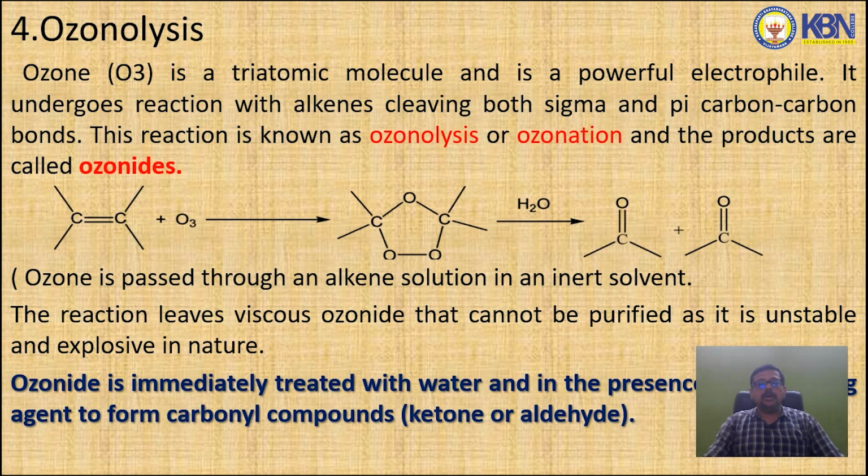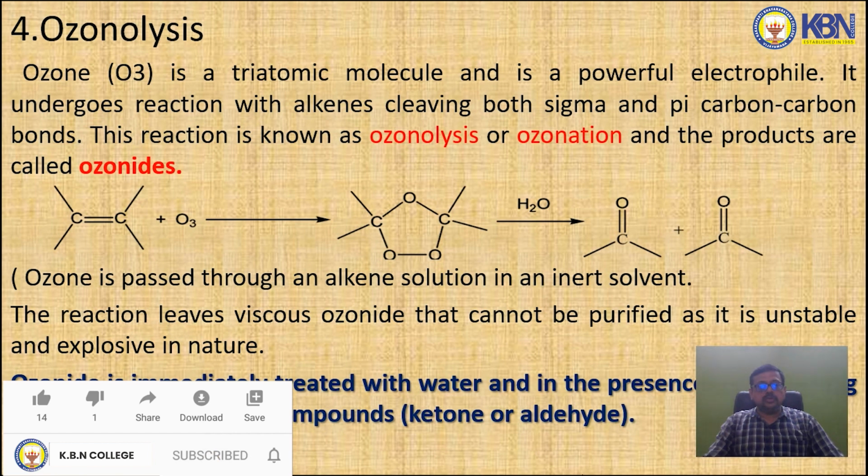You know, a carbon-carbon double bond contains one sigma and another one pi bond. So this reaction is known as ozonolysis or ozonation, and the products are called ozonides. So when an alkene reacts with ozone, O3, it gives an ozonide.